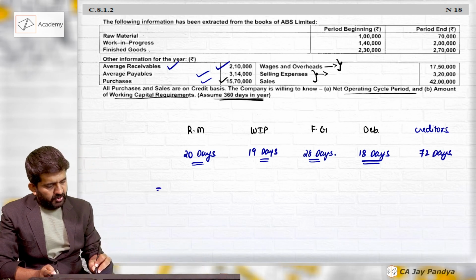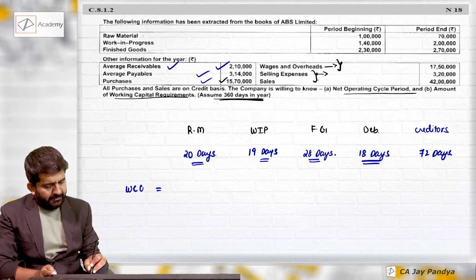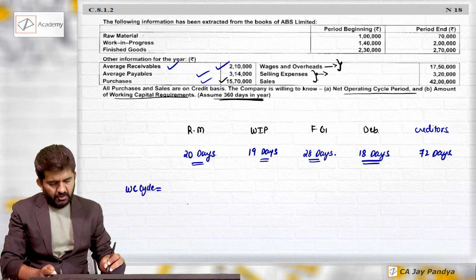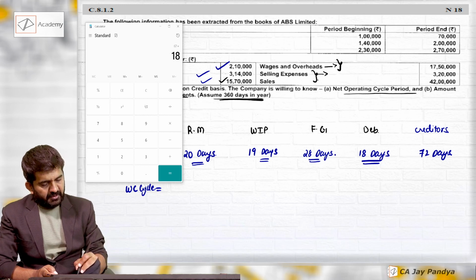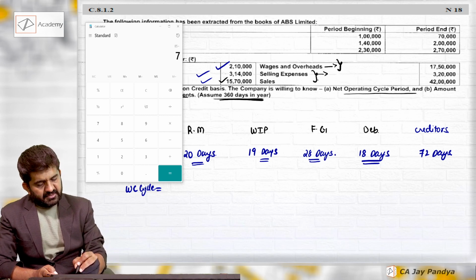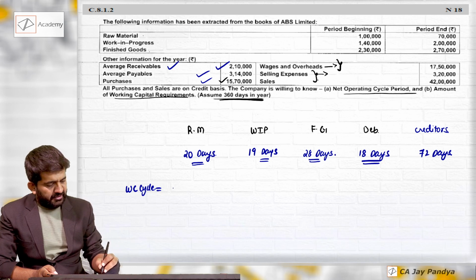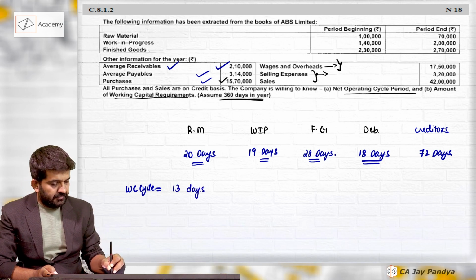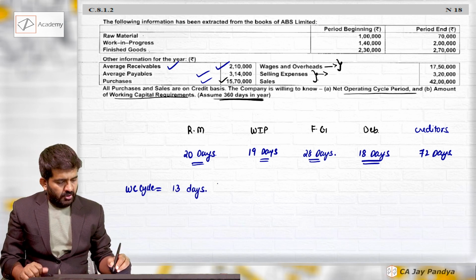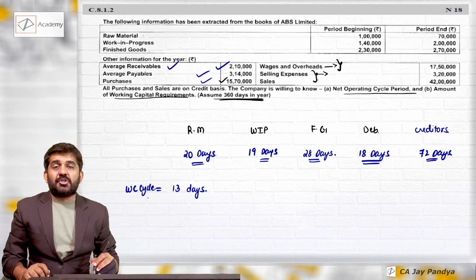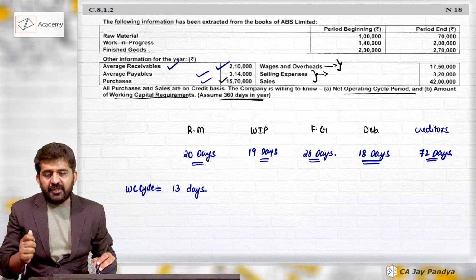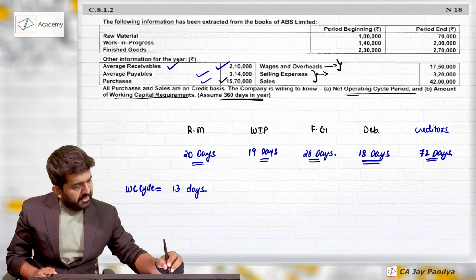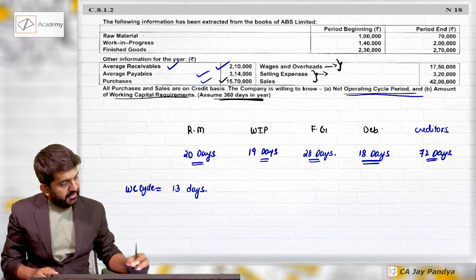Let me find out working capital cycle. Working capital cycle will be of how many days? 20 plus 19 plus 28 plus 18 minus 72. It is of only 13 days. Because of creditors period, which is a huge 72 days, our working capital cycle is just 13 days. We have found out net operating cycle period, which is 13 days.